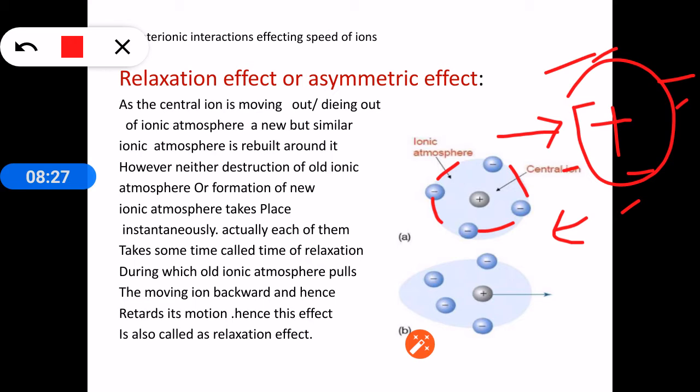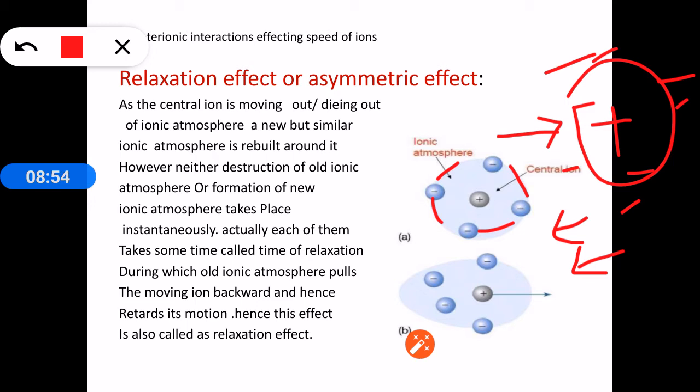But the old ionic atmosphere is not dying out completely, immediately, instantaneously. So the central ion will be attracted by the old ionic atmosphere, which is moving in the opposite direction to the central ion. So the central ion will be attracted backwards, and because of this, again the speed of the central ion will decrease.